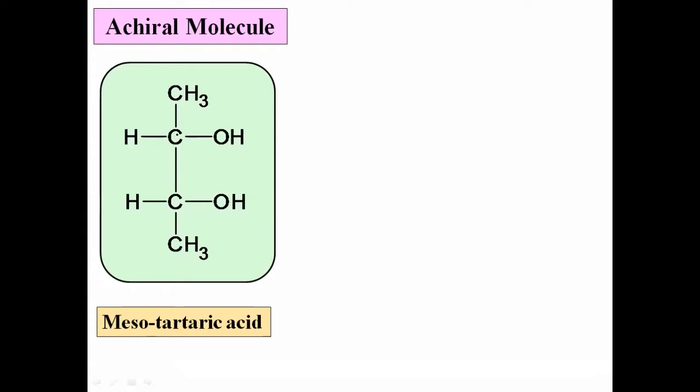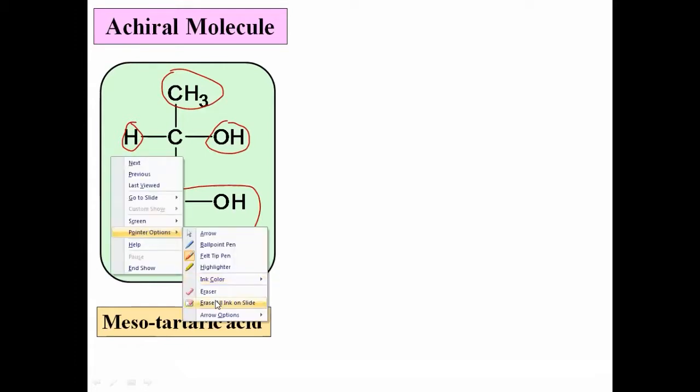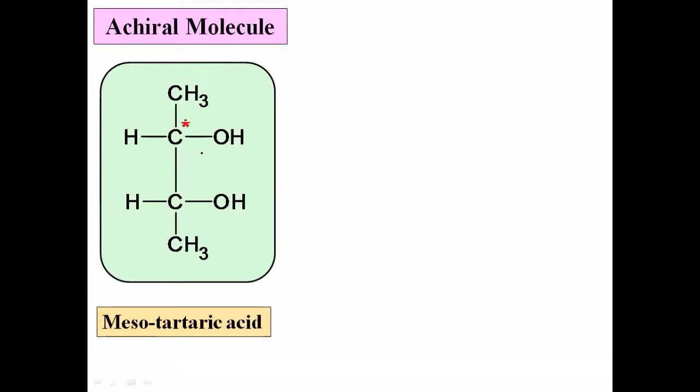What about the second? That second carbon is attached to the 1 OH, then second methyl group, third hydrogen, आणि चौथा हा पूर्ण ग्रुप आहे. बरोबर. 1 methyl group is there, 1 OH is there, 1 hydrogen is there, and fourth, this whole group is there. Means that carbon is attached to the 4 different atoms or groups, and hence that carbon is chiral in nature. म्हणजे हा chiral carbon आहे.